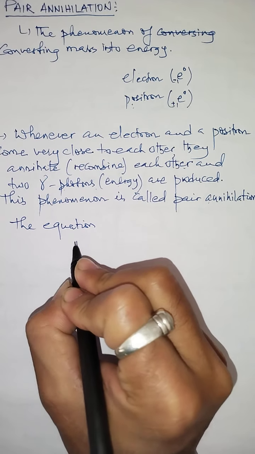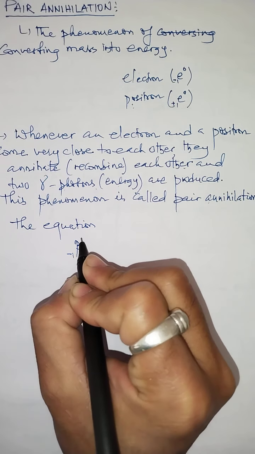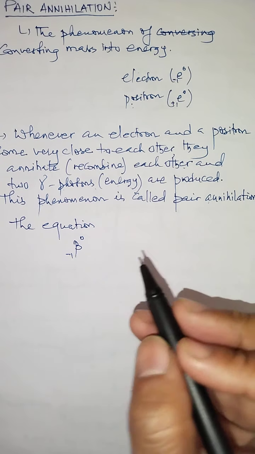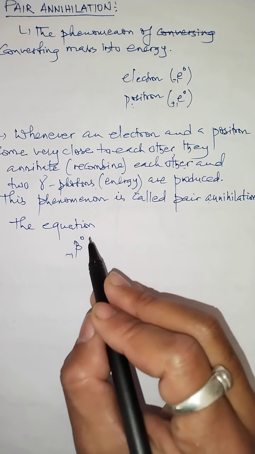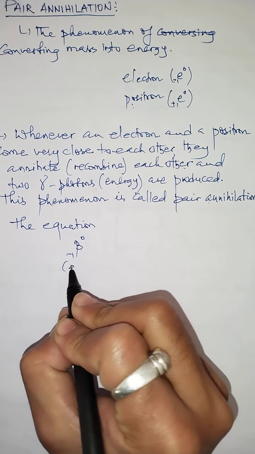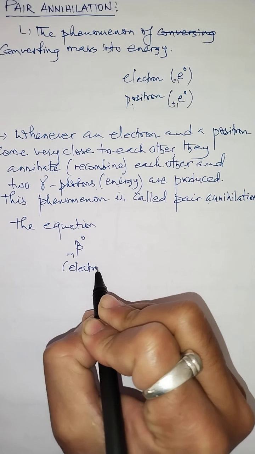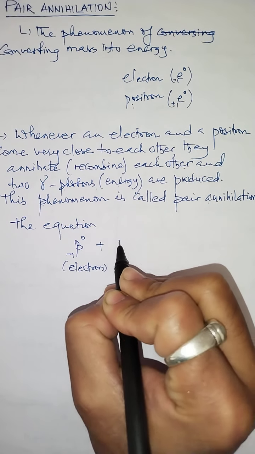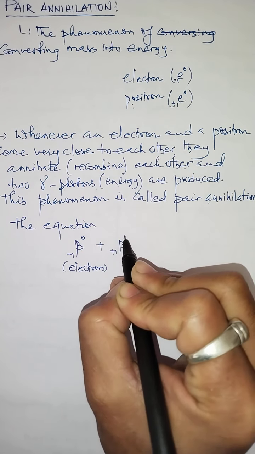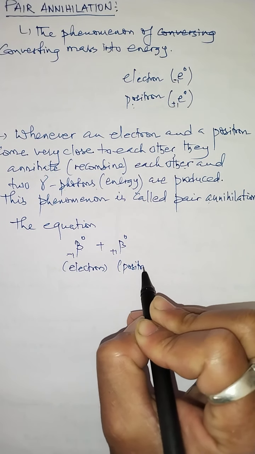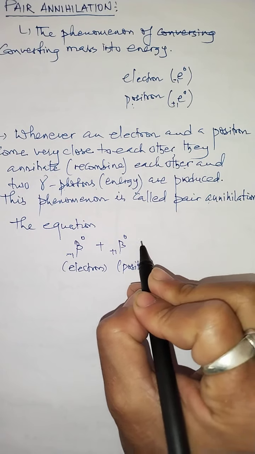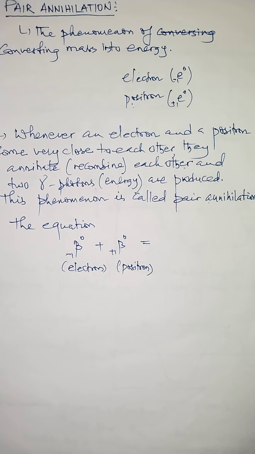Now let me write beta minus 1, 0, because an electron is a beta particle, and we can also represent it by beta. Beta minus 1, 0, that is the electron. This is an electron as a beta particle recombined with a positron, which is the antiparticle of the electron. This is the positron. You can also mark it this way. Okay, then this leads to the formation of how many gamma photons?